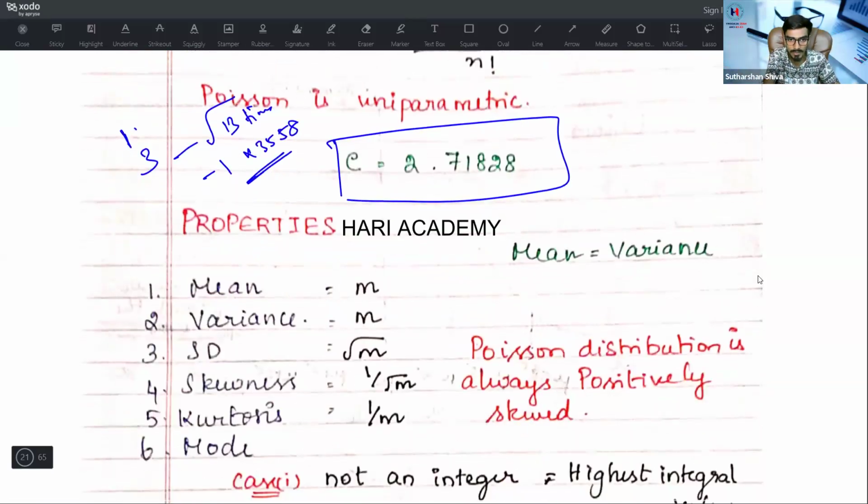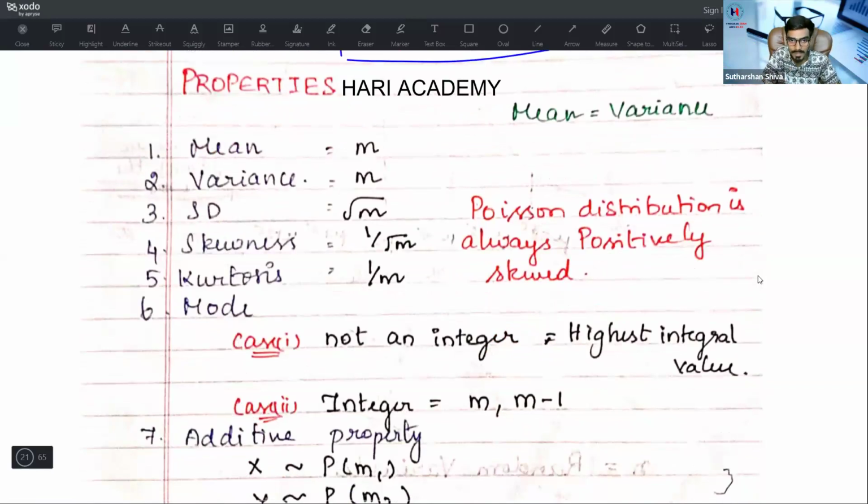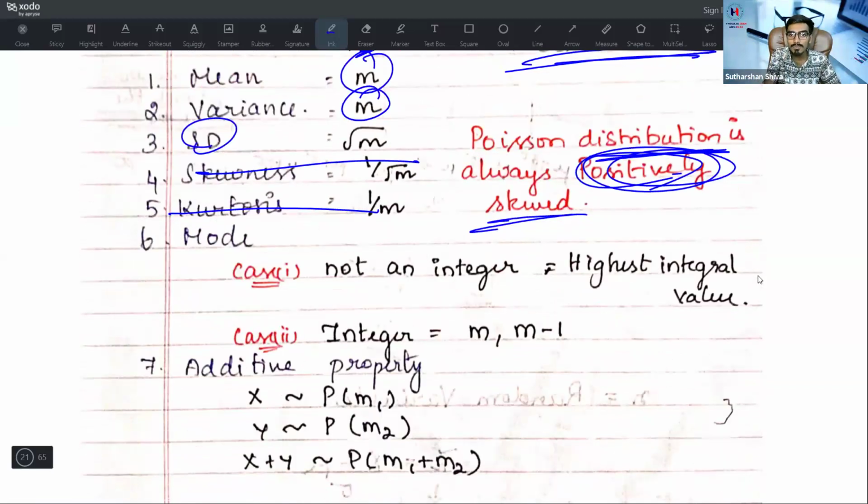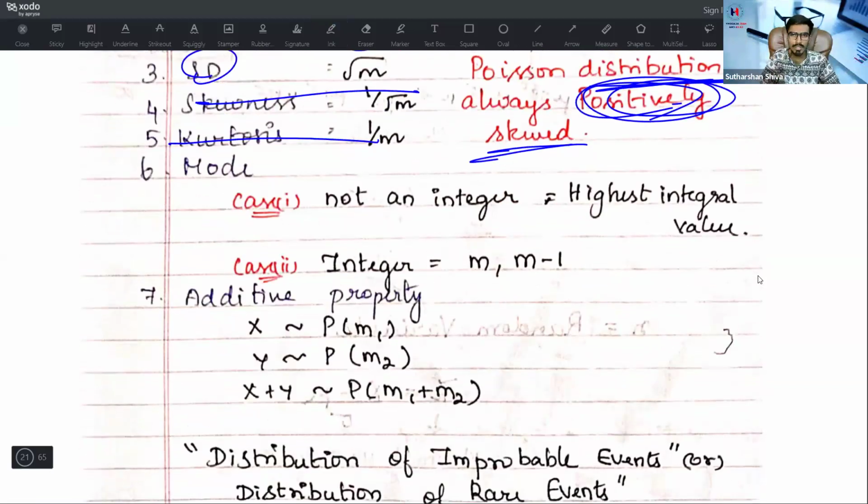I will repeat it again as well. What is the property? This property is only for the Poisson distribution. Under Poisson distribution, mean is equal to variance. What is the mean? m. What is the variance? m. Because it is uniparametric, we have only one variable. Standard deviation is equal to root m. Skewness and kurtosis are very simple. Poisson distribution is always positively skewed. You may expect this theory question.